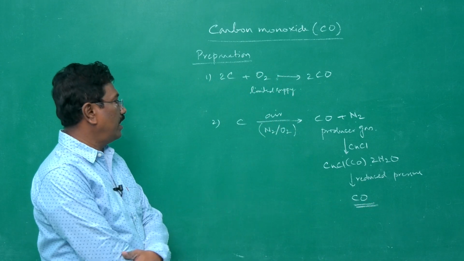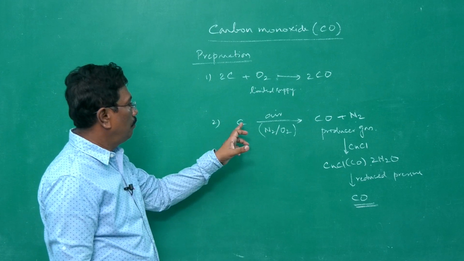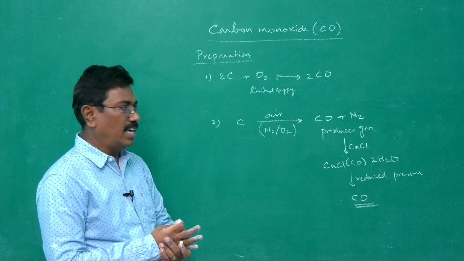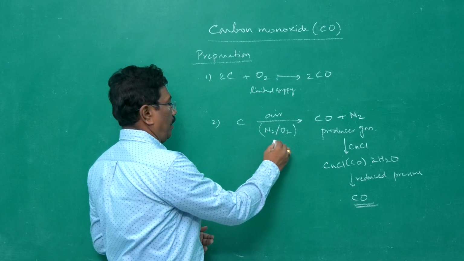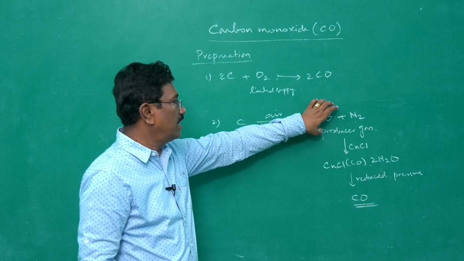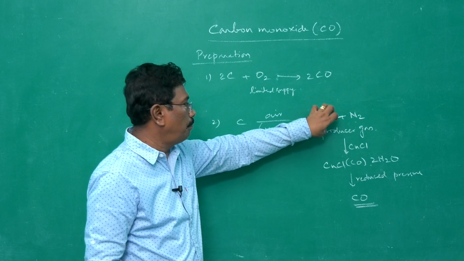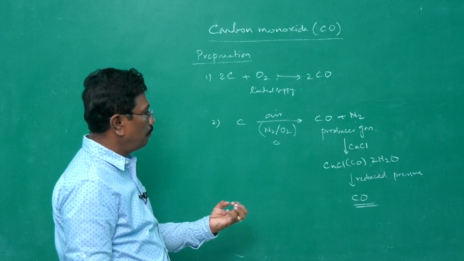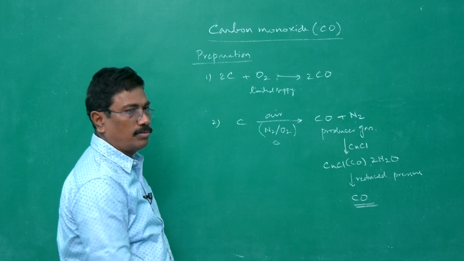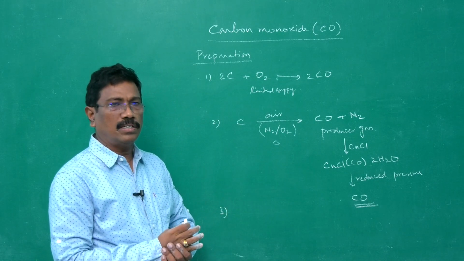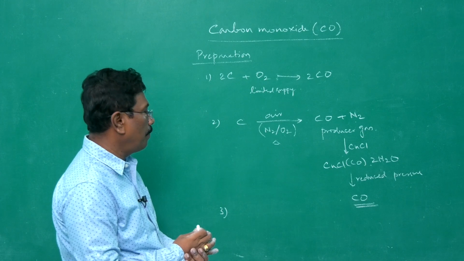This is how we can get carbon monoxide, by making carbon to react in air, heating in air. Producer gas is passed into cuprous chloride. Carbon monoxide is absorbed. When we reduce the pressure, the absorbed carbon monoxide will come out. Then third reaction is used to get pure carbon monoxide.